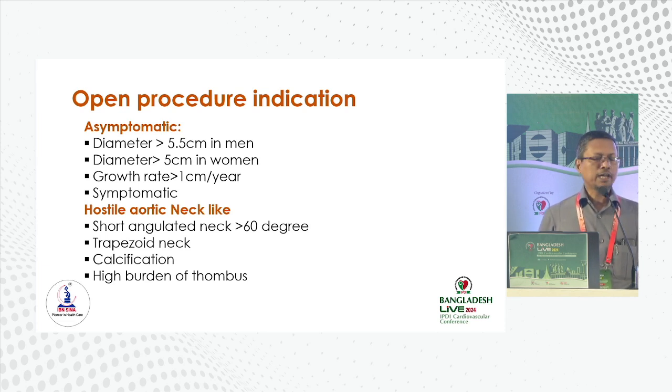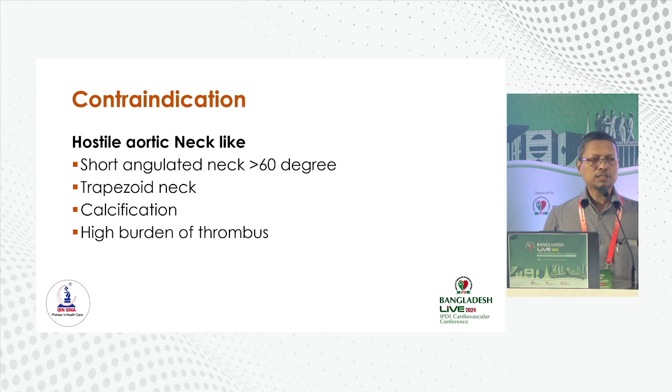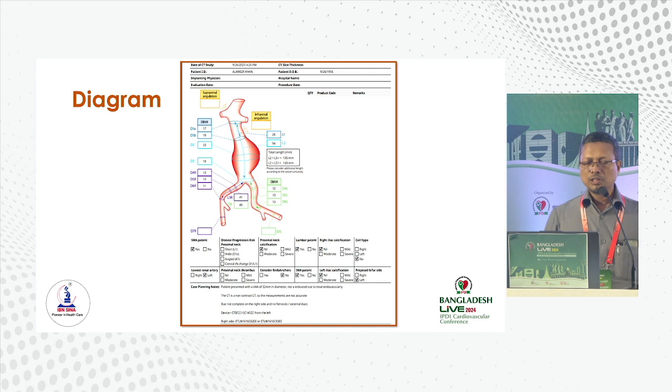When there is hostile aortic neck, this is indication for open procedure. Short angulated neck more than 60 degree, trapezoid neck, calcification, high burden of thrombus. So this is indication for endovascular aneurysm repair, asymptomatic patient, and these are the following diameter and expansion rate. Contraindication, when there is hostile aortic neck, it is not possible to deploy the endograft there. This is a diagram after making the CT angiogram with the help of the 3mensio app, the different lengths and diameters of the endograft are measured.